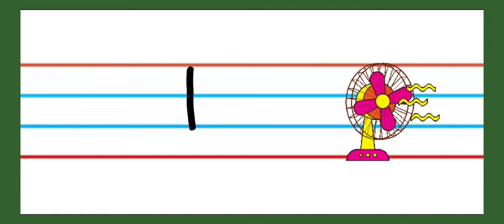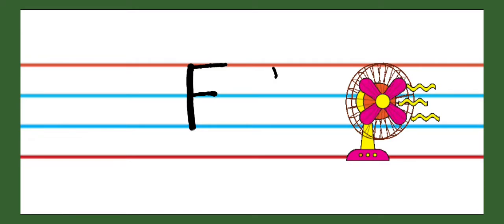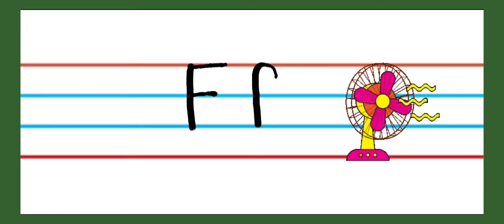Now next letter is F. F says F. F for fan. This is capital letter F. This is small letter F. F says F. F for fan.